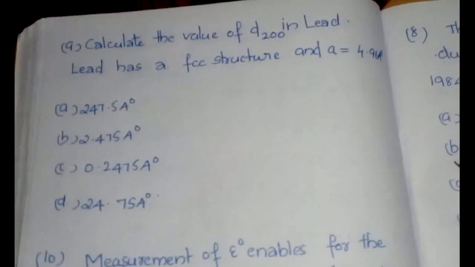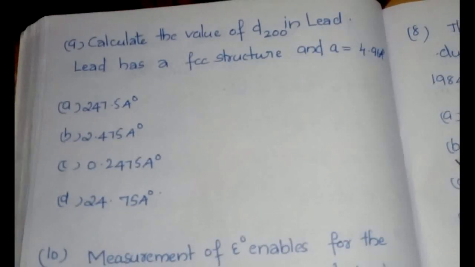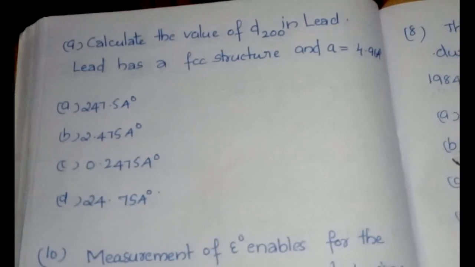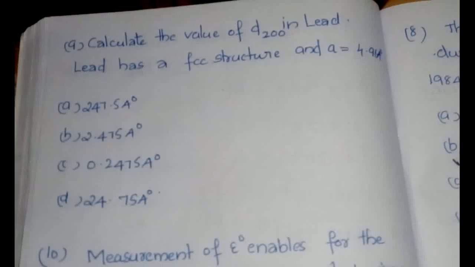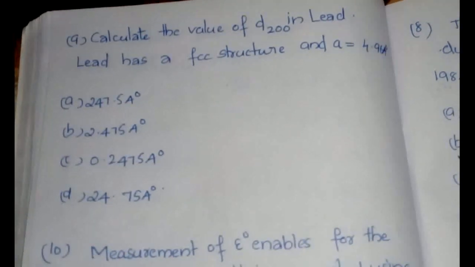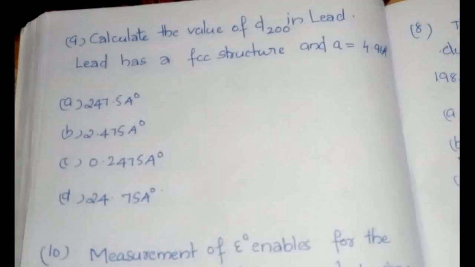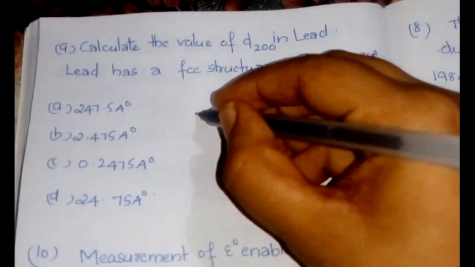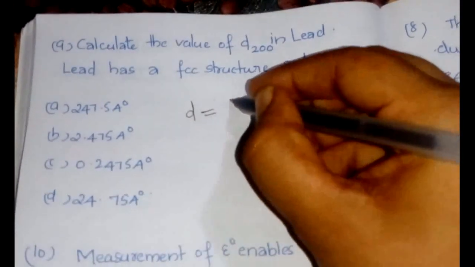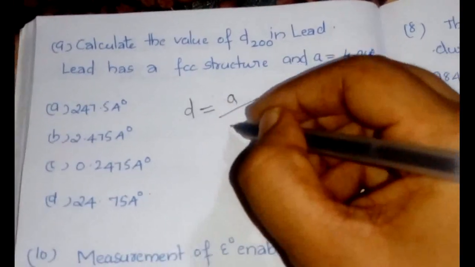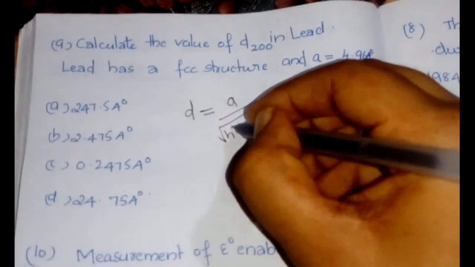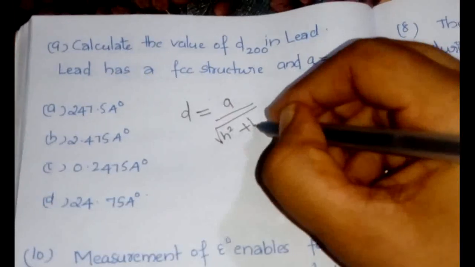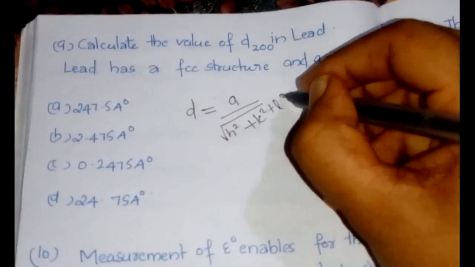Next question is using an important formula in solid state chemistry. Here we have to find the interplanar distance, or the d. All the necessary quantities are already given in the question itself. So we know that the equation connecting d and edge length a is d is equal to a by root of h square plus k square plus l square.